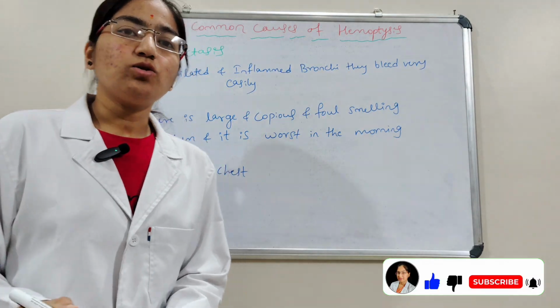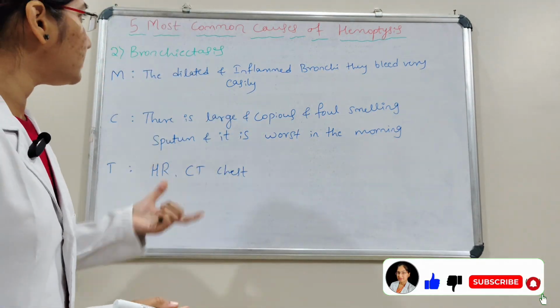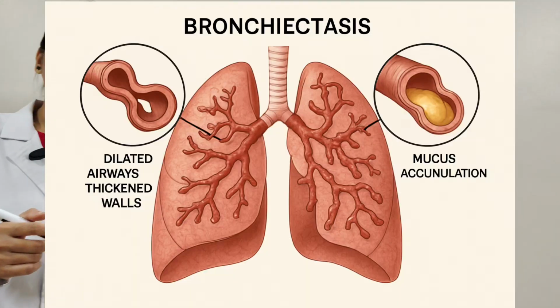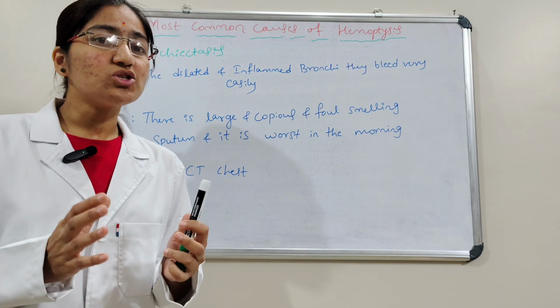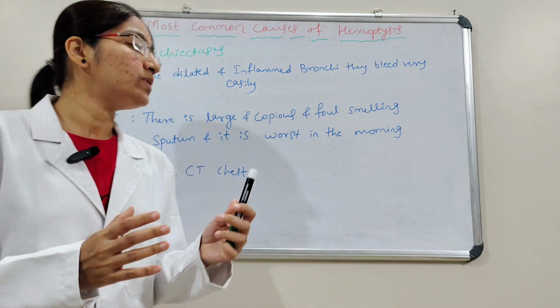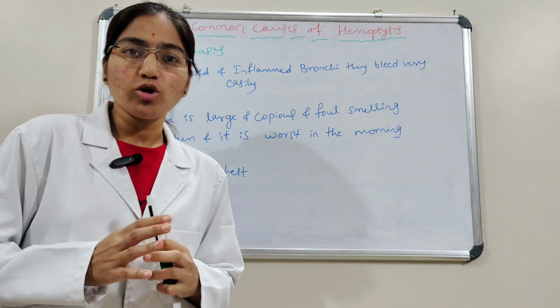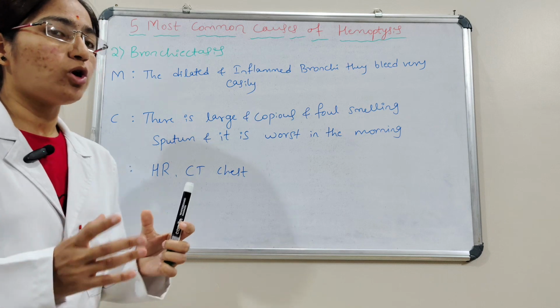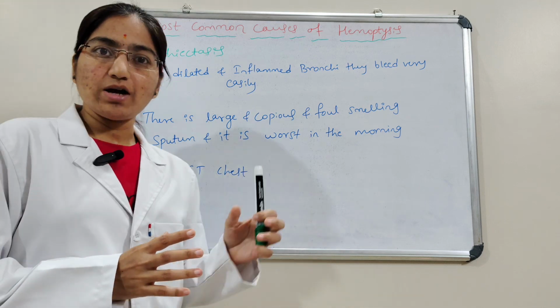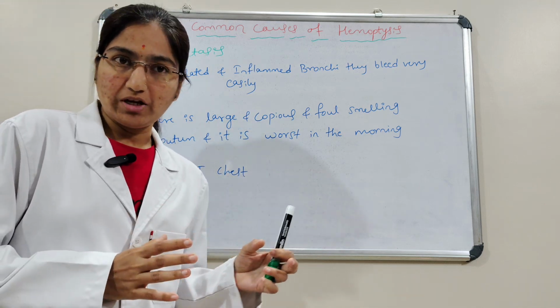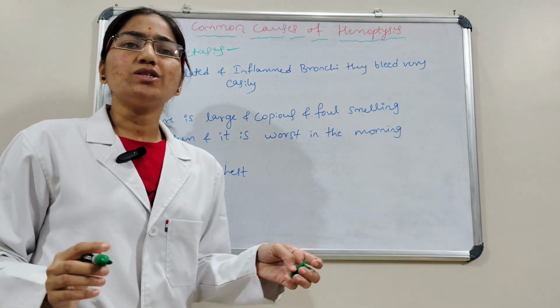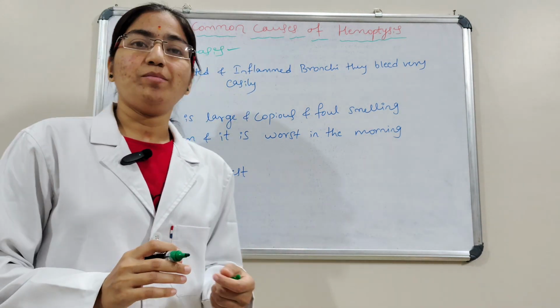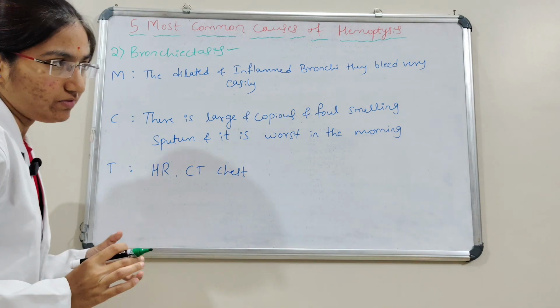We will see the second cause for hemoptysis, that is bronchiectasis. Here bronchiectasis is a chronic lung condition in which there is a permanent abnormal dilatation and destruction of bronchi and bronchioles, both bronchi and bronchioles, that is due to repeated cycles of infection and inflammation. That is nothing but bronchiectasis. And bronchiectasis is commonly seen post-pneumonia, post-TB, and also sometimes congenital.